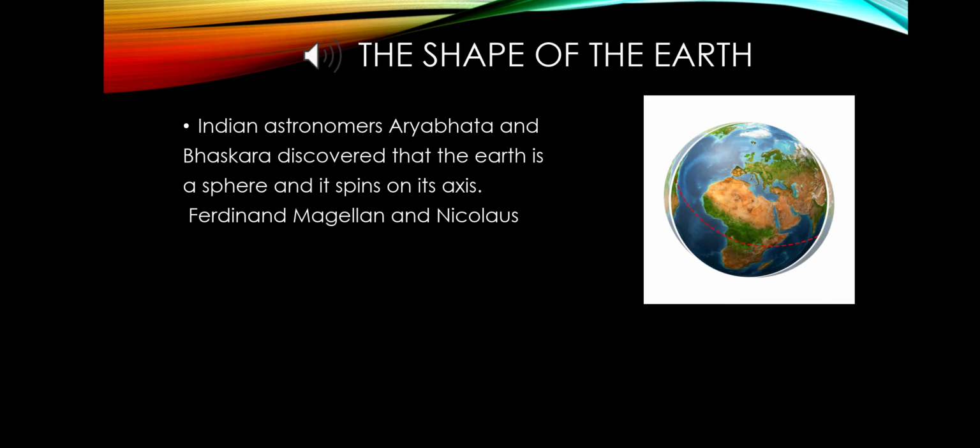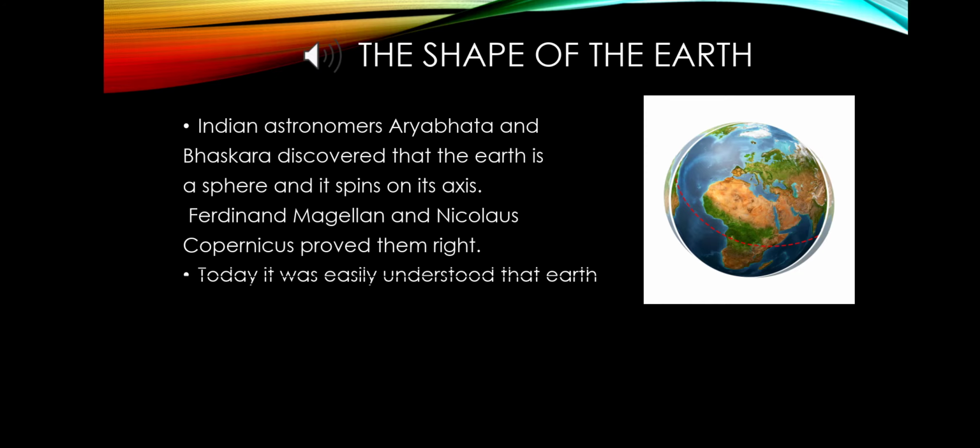After that, Ferdinand Magellan and the astronomer Nicolaus Copernicus proved that Aryabhatta and Bhaskara were right about the shape of the earth.